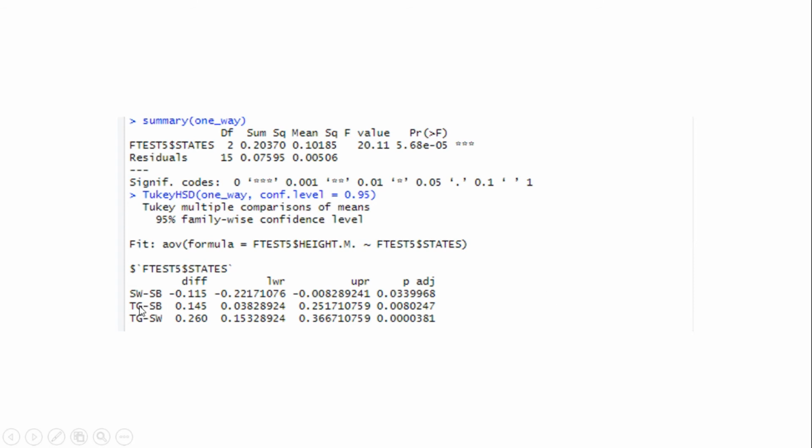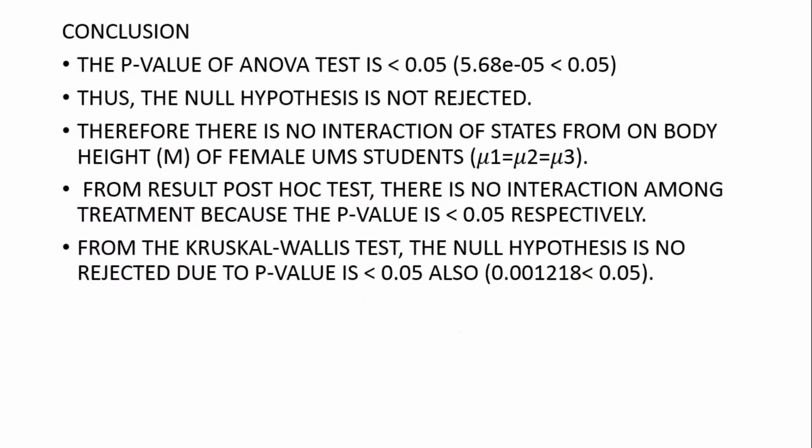The p-value for Terengganu and Sabah is 0.0080247, smaller than 0.05, and the p-value for group Terengganu and Sarawak is 0.0000381, smaller than 0.05. So it shows that there is no interaction among treatment groups because the p-value is smaller than 0.05 respectively.